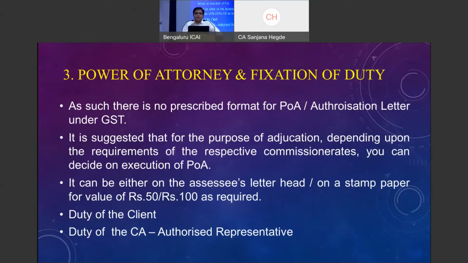From your side, you commit that within the prescribed time, I will prepare my reply, I will represent you before the authorities on payment of this particular fee. Do not wait till the end to collect the fees. Please fix the responsibility. At this point in time, you have to pay me this. At this point in time, you have to pay me this.